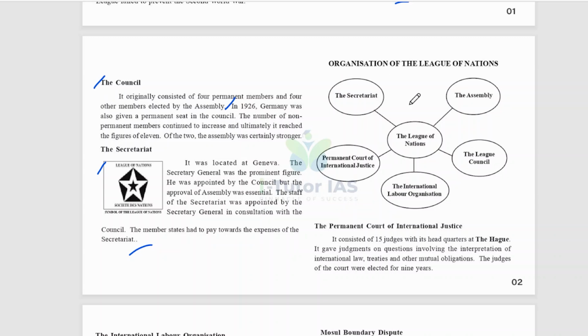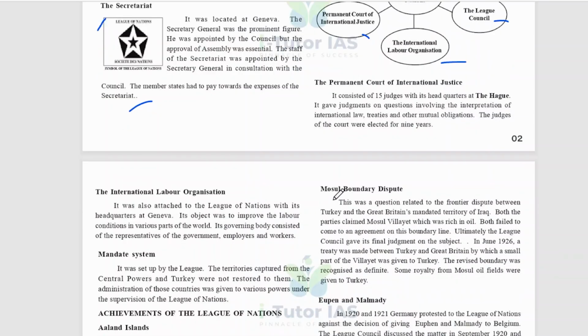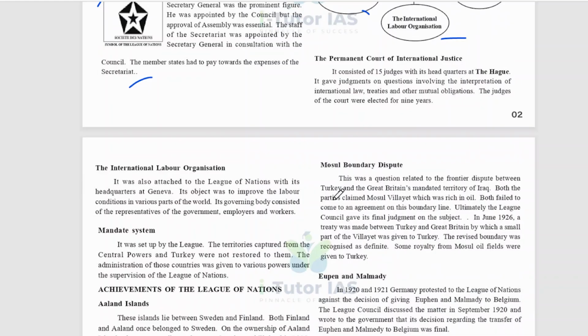And what are the organizations of the League of Nations? There is the Secretariat, the Assembly, and the League Council, the International Labour Organization (ILO), and the Permanent Court of International Justice, the International Court. These are the organizations of the League of Nations. The Permanent Court of International Justice consisted of 15 judges with its headquarters at The Hague. It gave judgments on questions involving interpretation of international law, treaties, and other mutual obligations.